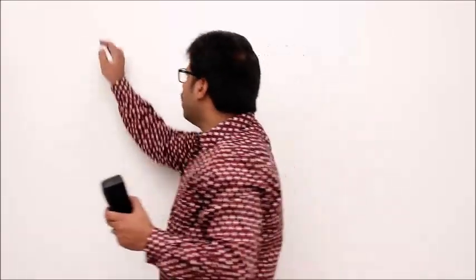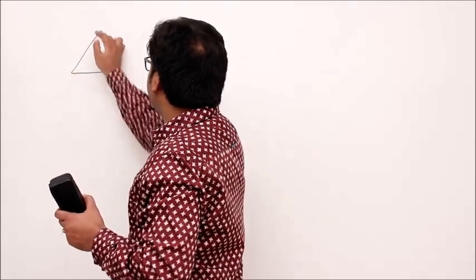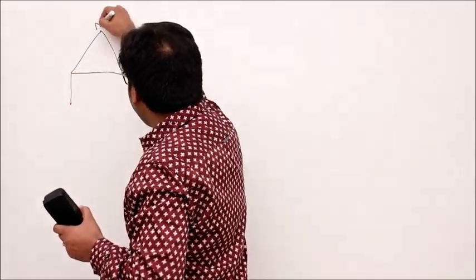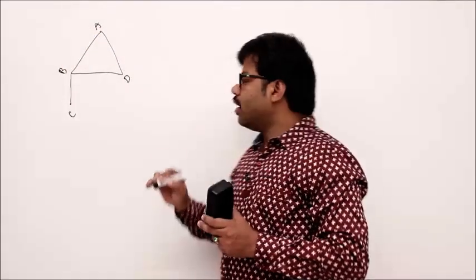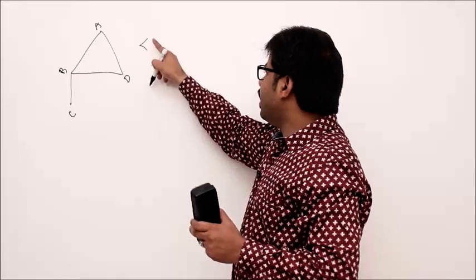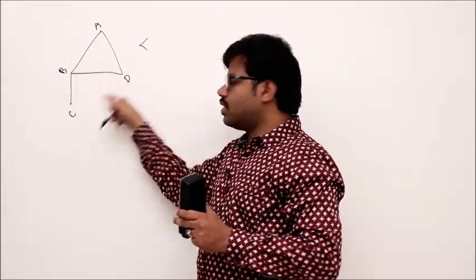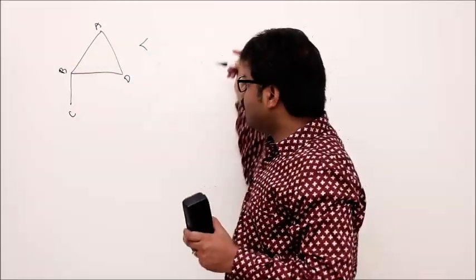Let's talk about degree sequence in a graph. Degree sequence is an integer sequence, which is generally in non-decreasing order. For example, let me take this graph with vertices A, B, C and D. For this graph, the degree sequence is the integer sequence of degrees in non-decreasing order.